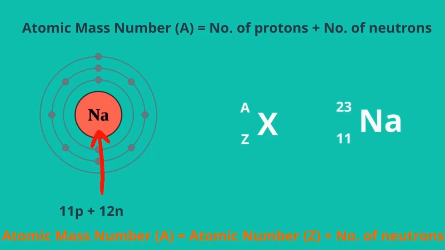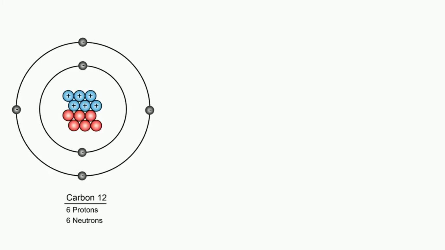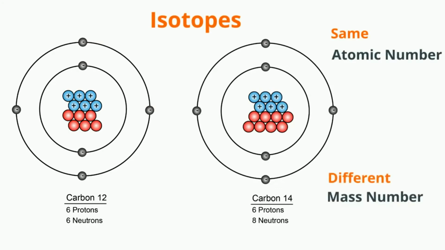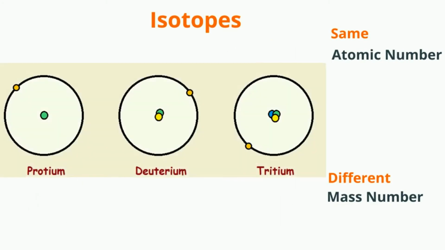Normally, a carbon atom has 6 protons and 6 neutrons, but some unstable carbon atoms were found. These carbon atoms had 6 electrons, but the nucleus was similar to that of a nitrogen atom and had a mass of 14. Elements with the same atomic number and different mass number are called isotopes. Isotopes of the same element differ in their physical properties. For example, C12 and C14 are the isotopes of carbon. 1H1 is protium, 1H2 is deuterium, and 1H3 is tritium, the isotopes of hydrogen.